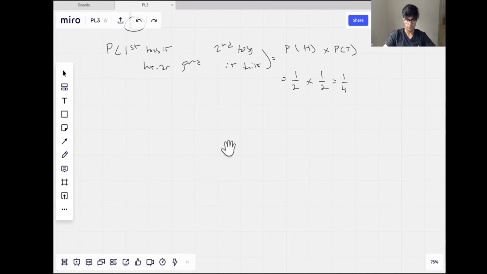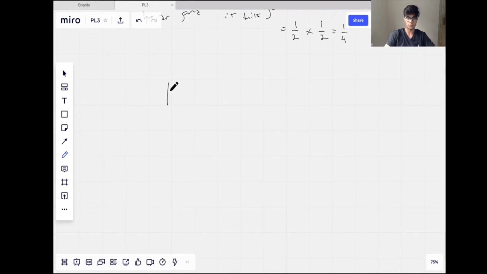Say we have another one, say we have a dice, for example. Let's say the probability of getting a 6 the first time round, then getting a 4, and then getting a 5. So the first roll we get 6, the second roll we get 4, and the third roll we get 5. Again, these rolls are independent, so the probability is the probability of 6 times the probability of 4 times the probability of 5. The probability of 6 is one sixth, as we know. The probability of getting a 4 is also one sixth, and the probability of a 5 is also one sixth, which gives 1 over 216.